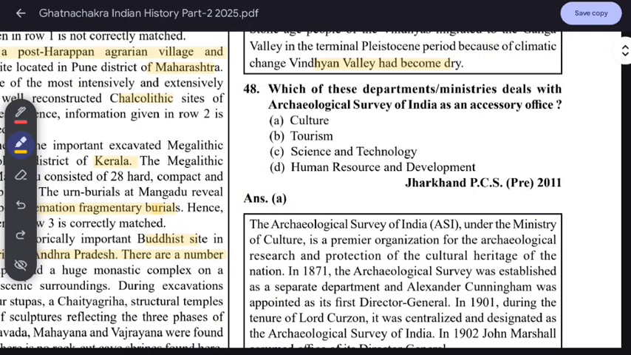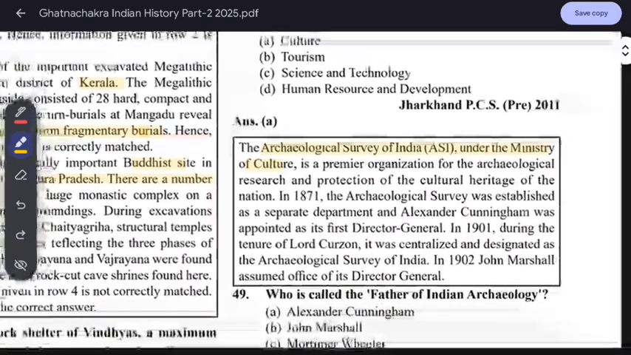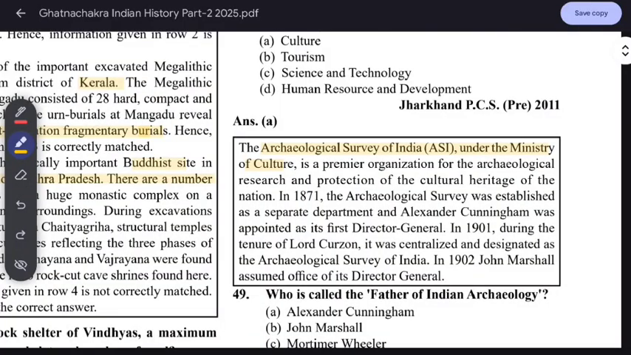Which ministry deals with the Archaeological Survey of India as an attached office? The Archaeological Survey of India comes under the Ministry of Culture. This question was asked in the 2021 IAS exam also, so it's important. The premier organization, the Archaeological Survey, was established in 1871 under Alexander Cunningham, who was appointed as the first Director General. Remember, this is important.